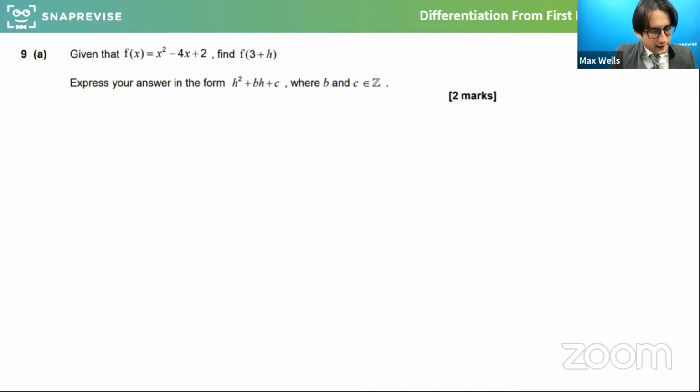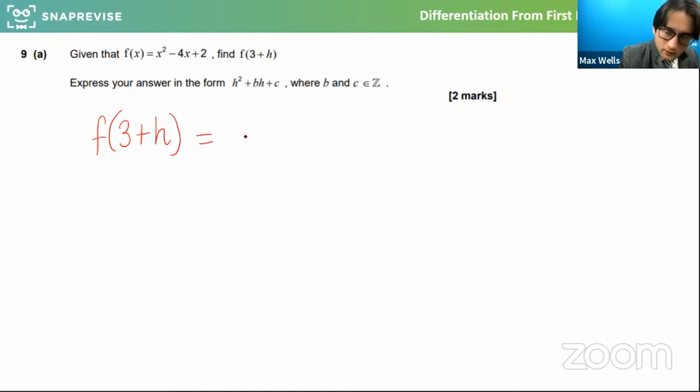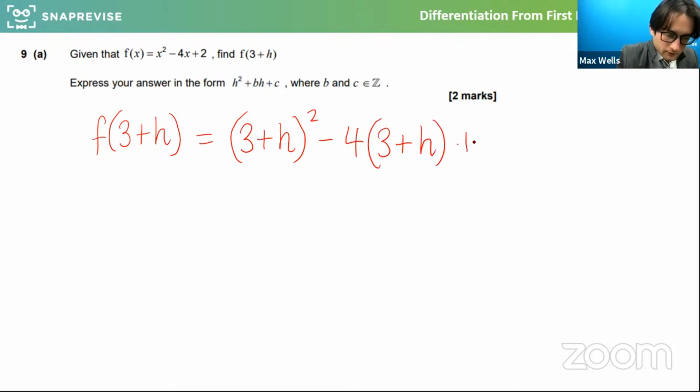Given that f of x is x squared minus 4x plus 2, so we've got this quadratic, I want to find f of 3 plus h. And you might think, okay, that's a bit random, why would we do that? They're breaking this question up, really scaffolding this. So what we do is we're just doing, like you would at GCSE, sub 3 plus h into the function as if it were x. So f of 3 plus h would essentially be equal to 3 plus h squared minus 4 lots of 3 plus h plus 2.